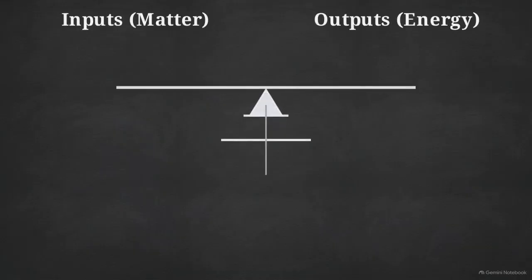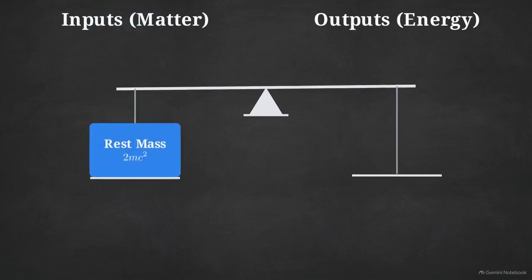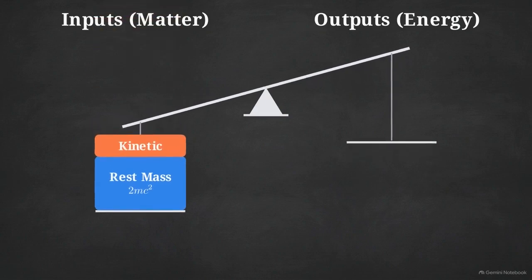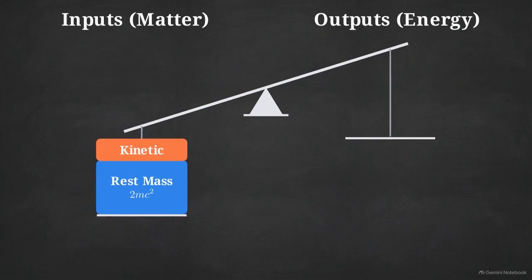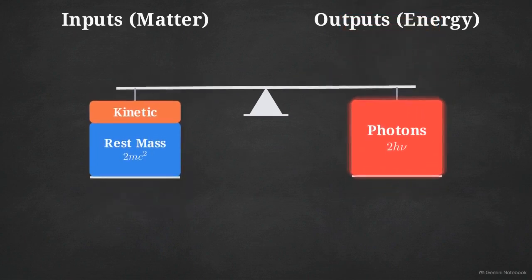To audit this transaction, we can set up an energy ledger. On the input side, the matter side, we start with the intrinsic rest mass energy of both the electron and the positron. We also have to add any kinetic energy or velocity those particles possessed right before they collided. Now look at the output side. We have the combined energy of the two newly created gamma-ray photons. The rule of conservation dictates that the total energy of these photons must exactly equal the combined rest mass and kinetic energy of the particles we just destroyed.